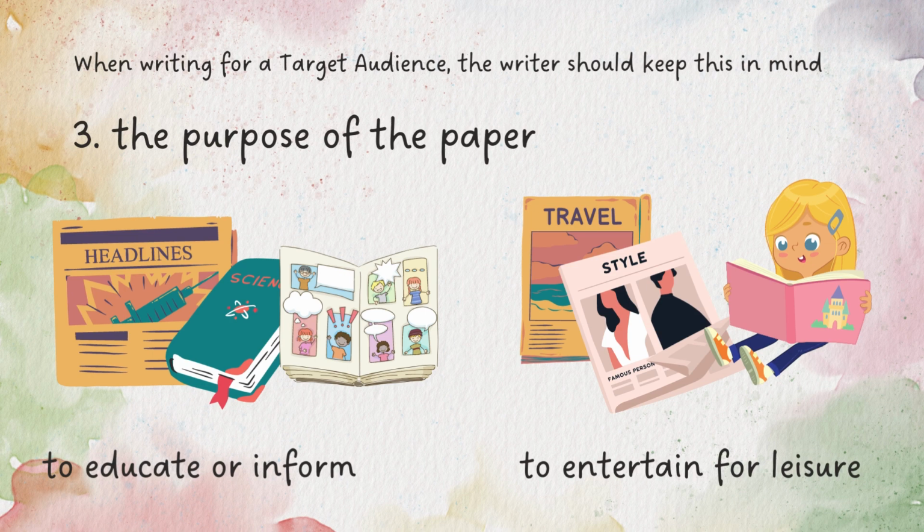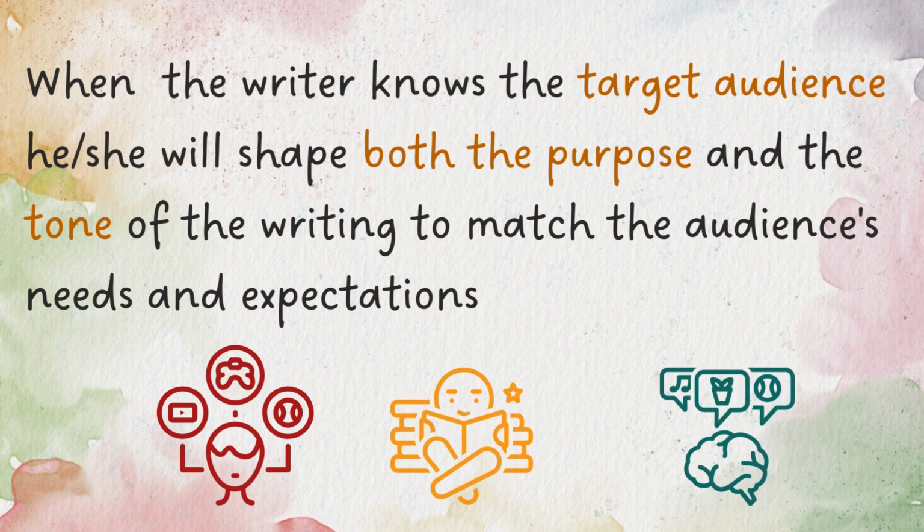And number three, the purpose of the paper. So is the paper to educate or to inform or to entertain or for leisure? So, summing it up, when the writer knows the target audience, he or she will shape both the purpose and the tone of the writing to match the audience's needs and expectations.